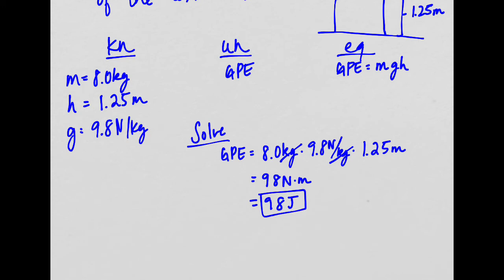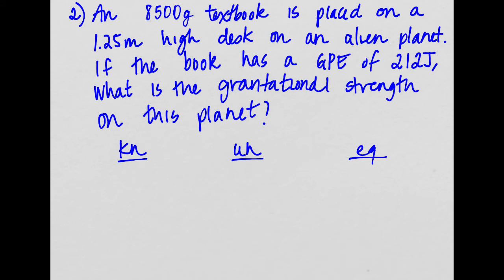Okay, so what I want to do is modify this question just a little bit. I'm going to rewrite this question, and then we're going to solve it again, adding a little bit of spiciness into it. Now we have an 8,500 gram textbook, and it is placed on a 1.25 meter high desk on an alien planet.